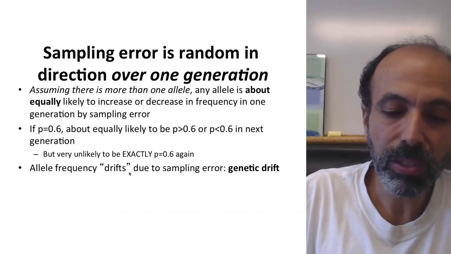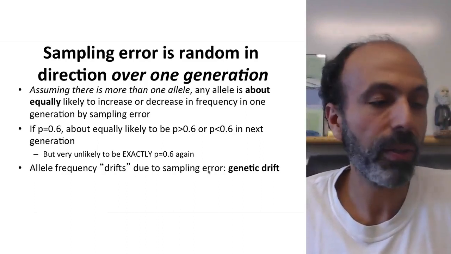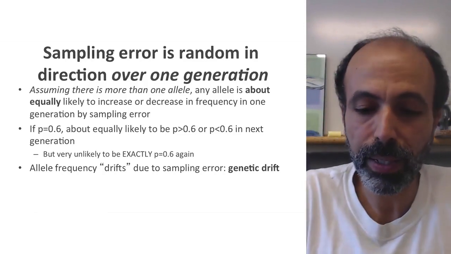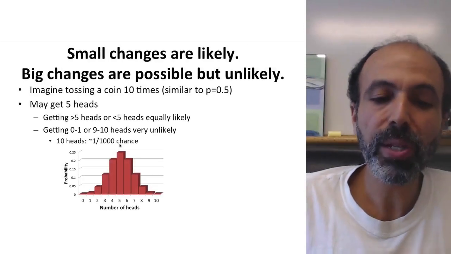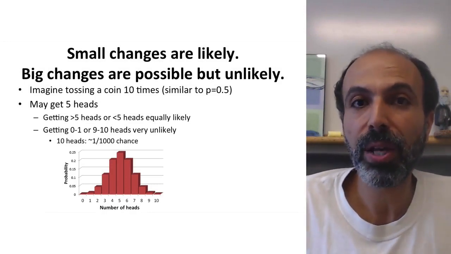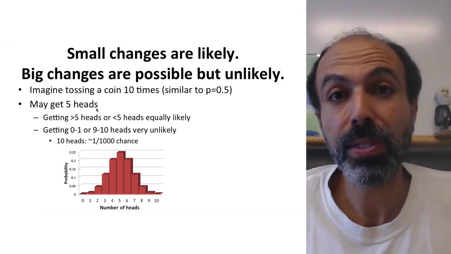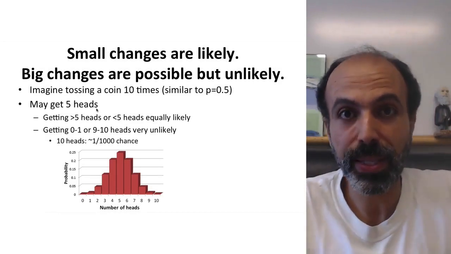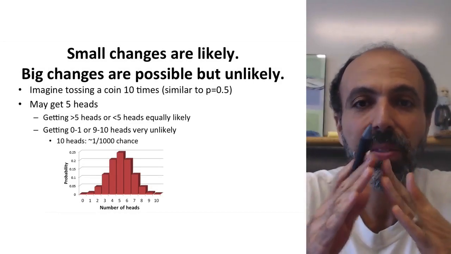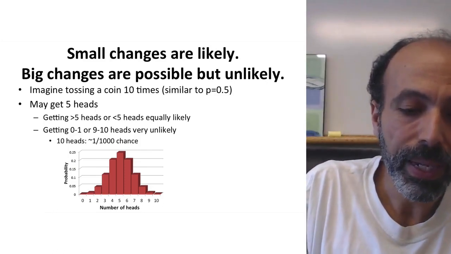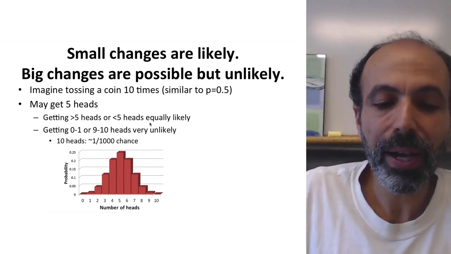So allele frequencies tend to drift due to this sampling error, and this is where the term genetic drift came from. Let me show you what would happen in the context of this. Imagine tossing a coin 10 times. So this is similar to having p equals 0.5. You may get 5 heads from these tosses, right? So that would be exactly what's expected in the sense of the average, right? Since you're equally likely to get heads or tails. Now getting more than 5 heads or getting fewer than 5 heads is equally likely.